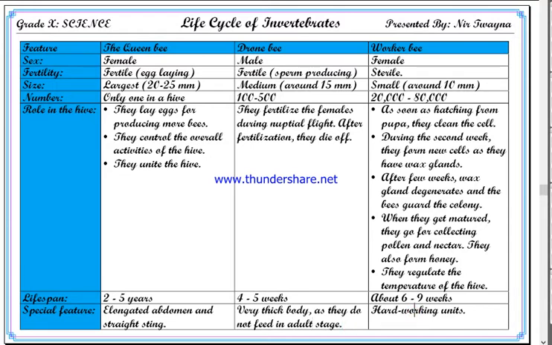And worker bees are the hard working units. Any confusion up to here? Okay, pause the screen and copy this table.